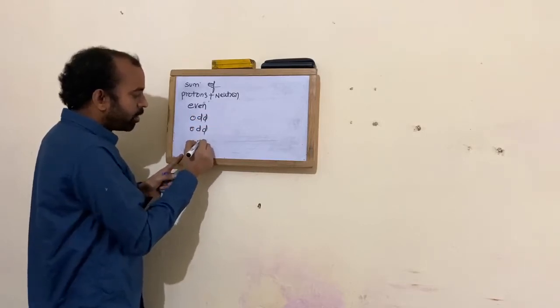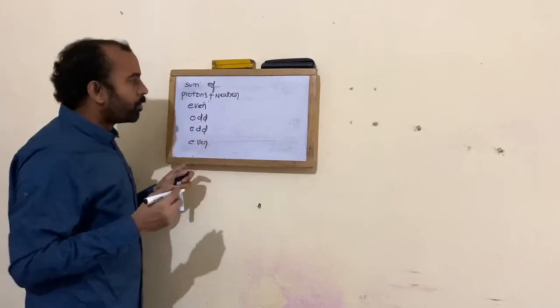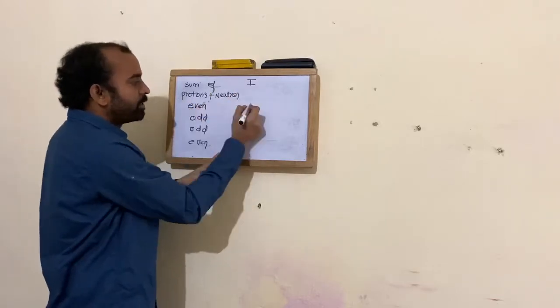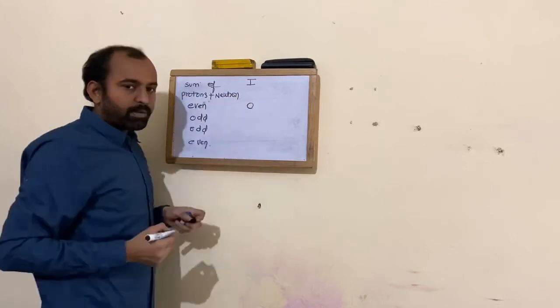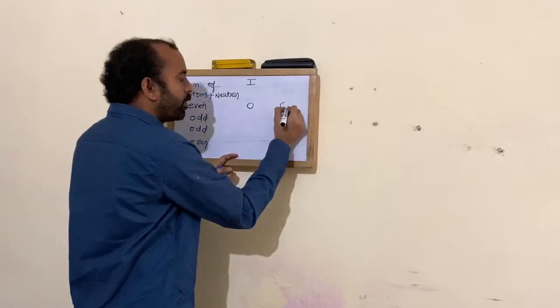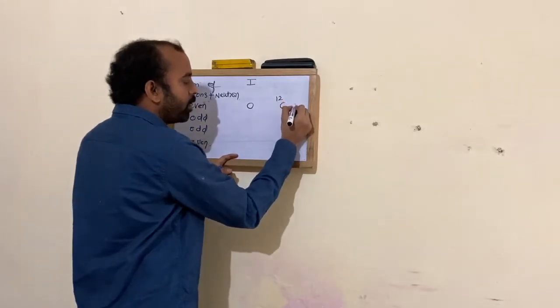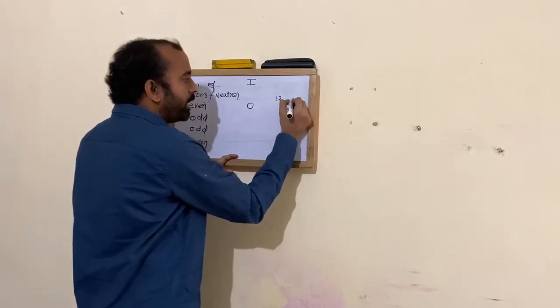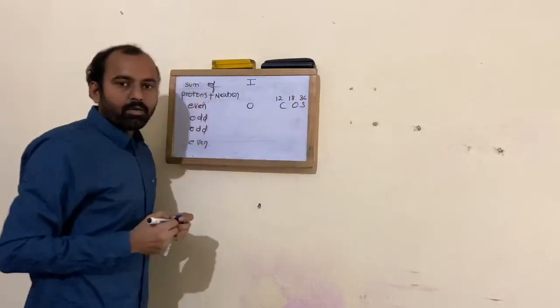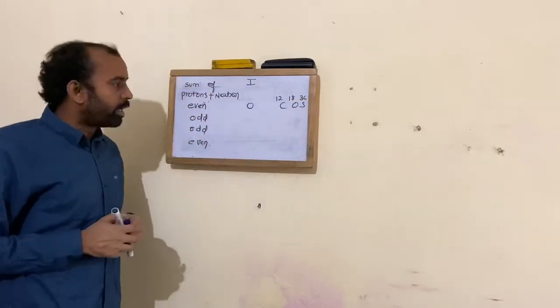Now, if your I value is 0, that means the nuclei will be NMR inactive. For that you have nuclei such as carbon-16, oxygen-18 and sulfur-36. So this is the fundamental information of NMR.